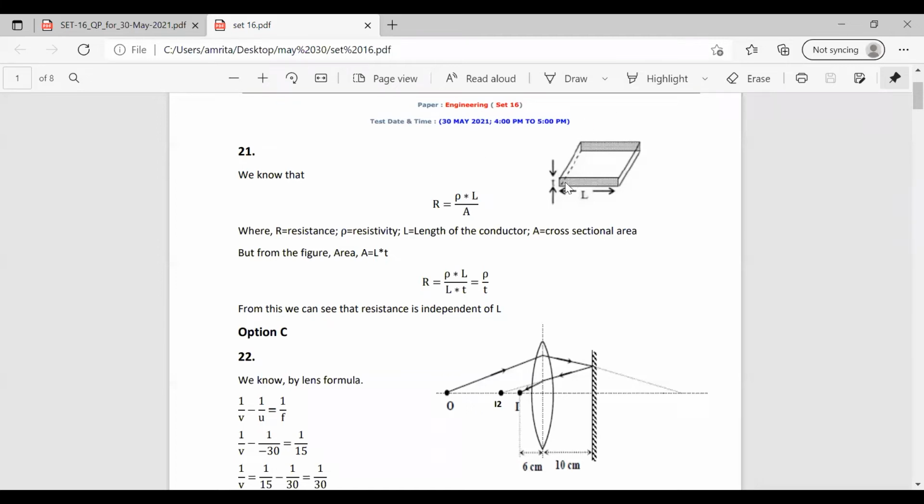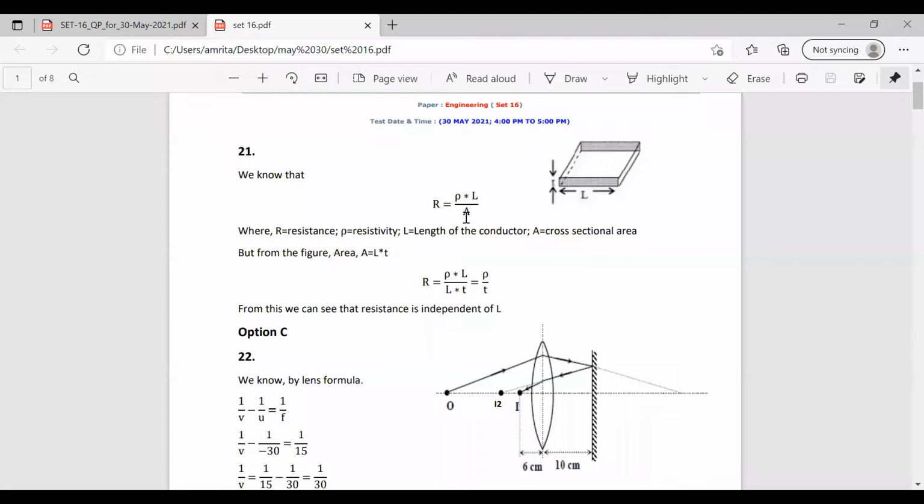We are given a square, the length is given, the thickness is given, and the resistivity of the material, rho, is also given, and we are asked to find the resistance. So the equation of resistance is R equals rho L by A, where rho is the resistivity, L is the length, and A is the area. We can find the area of this shaded portion. The shaded portion area is L into T.